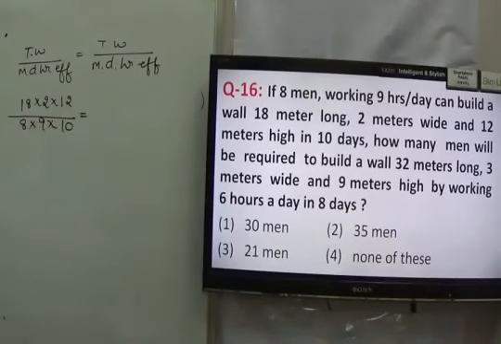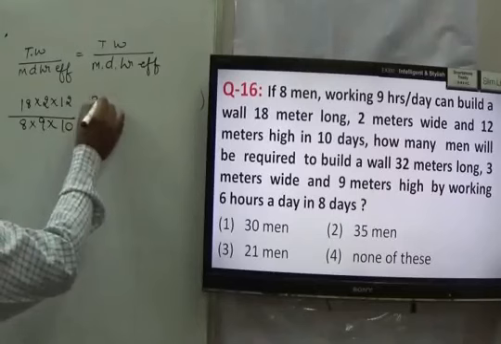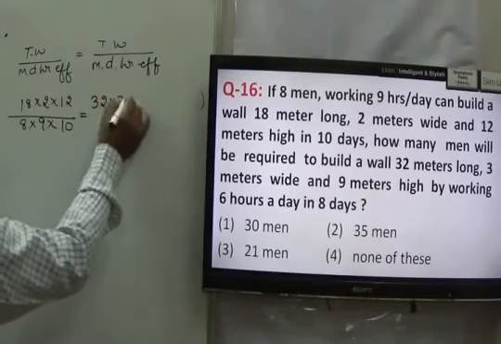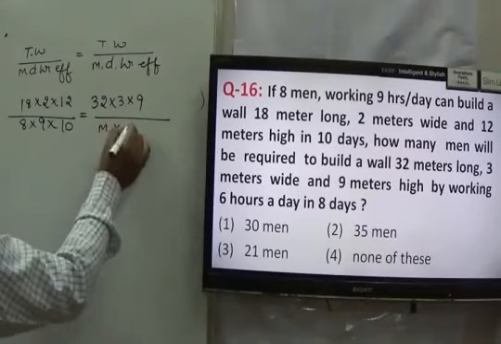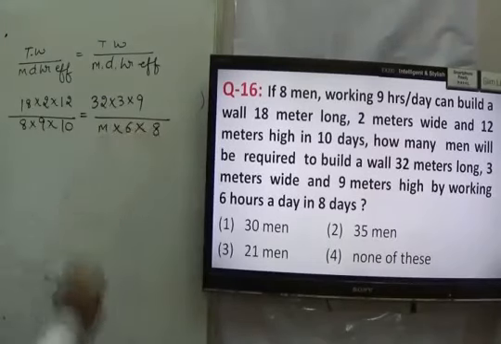Similarly in the second case, the work is 32 meter long, 3 meter wide and 9 meter height. Number of men we have to find, assume it to be m. They are working 6 hours a day. They are working for 8 days, right? Now by solving it, I have to find the value of m.